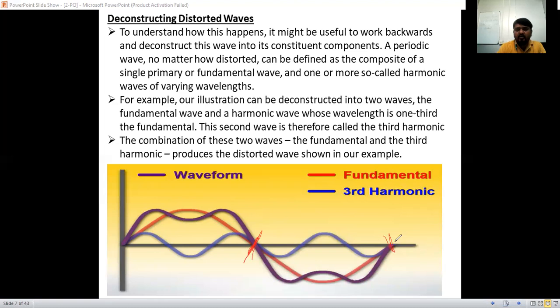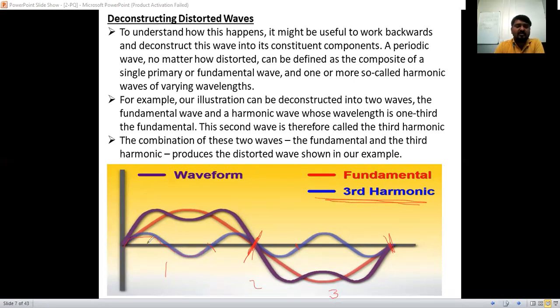Periodic wavelength we are going to call here. In this periodic wavelength, how many cycles of harmonics it has taken, we will consider that one. See here, this is up to here, this is one cycle. From here to here, this is another cycle. From here to here, this is another cycle. So this is 1, 2, and 3 here. 3 cycles are there. So for that reason, this is integer multiple, that is called third harmonic we are going to call here now. This blue line indicates third harmonics here.